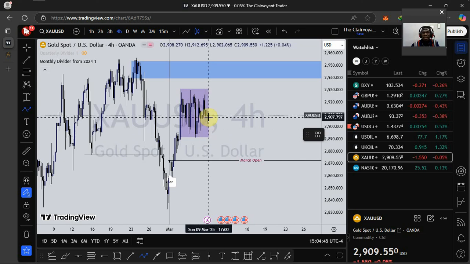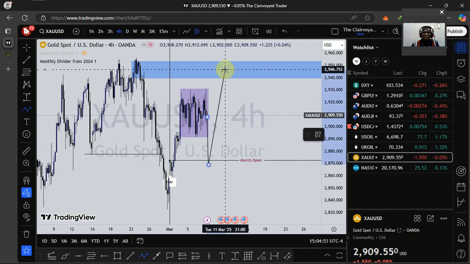If we see price break out to the side, I'll look for buy opportunities. Then I'll target this high right here. Then maybe we see a push down.